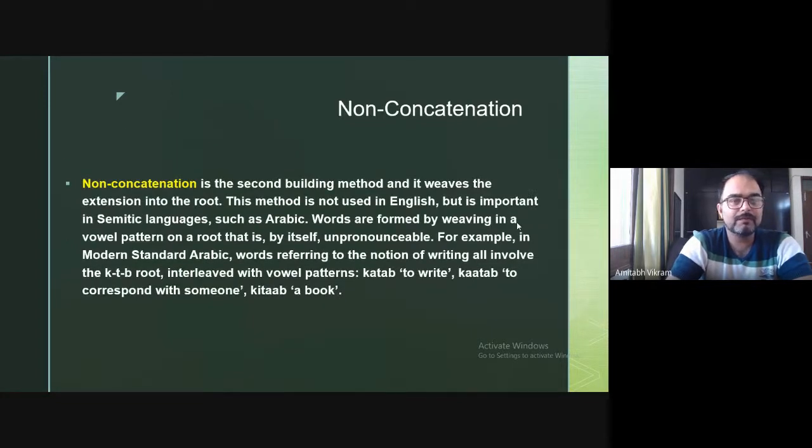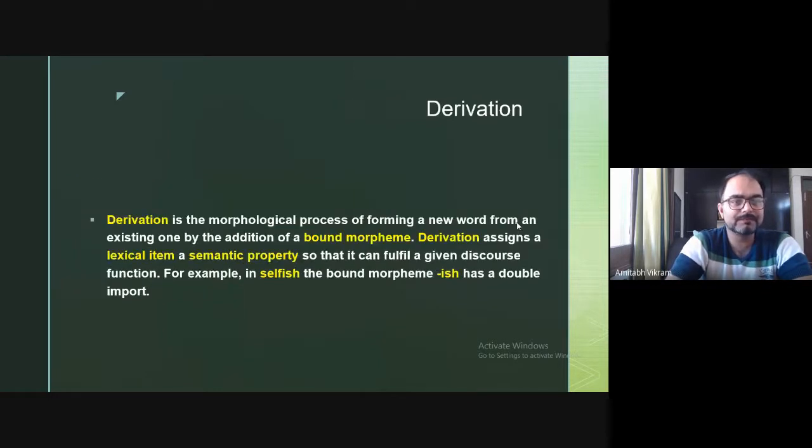At the same time, we have also looked at non-concatenative processes, and there are certain Semitic languages such as Arabic where we have these processes, but that is not part of our course, though incidentally we also discussed it. We started discussing derivation, and two things we have discussed: once a word is derived, the word class is changed, but that is not always the case.